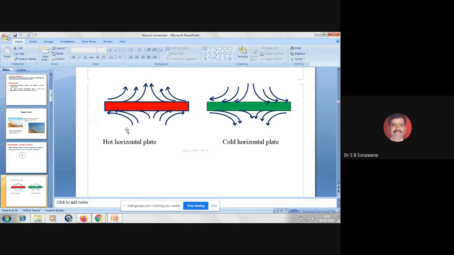This is a continuous process happening in the environment. The movement of the fluid molecules shown by these arrows, in the case of the hot horizontal plate or the cold horizontal plate, is the natural convection current set up in the fluid. These natural convection currents are set up because of the temperature difference between the surface and the fluid. Have you understood this process?